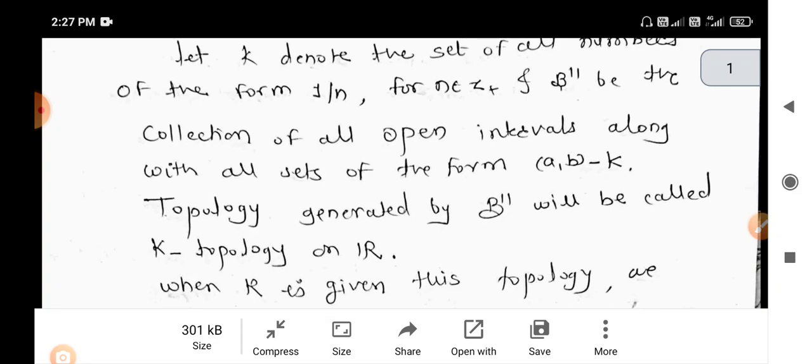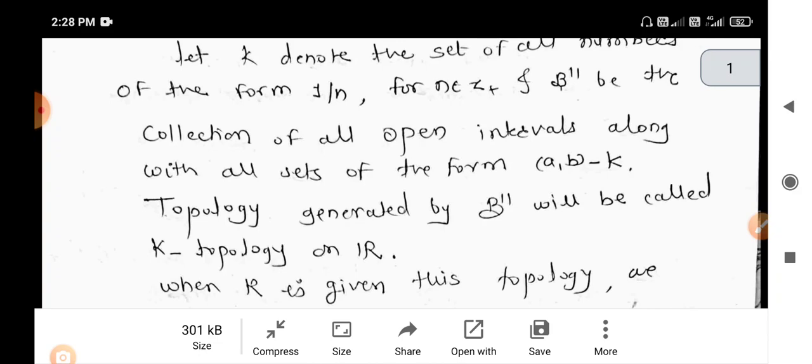Here we know that the standard topology is generated by open intervals, so all the elements of standard topology are open intervals or unions of open intervals. In the same way, the lower limit topology is generated by closed-open intervals. So if we take an open interval (a,b), it is a basis element for the standard topology, and the closed-open interval [a,b) is a basis element for the lower limit topology.